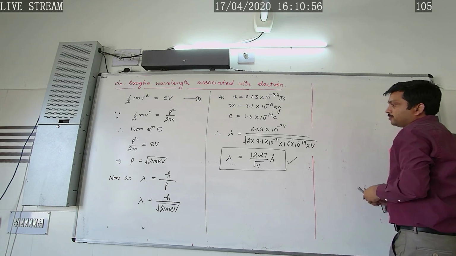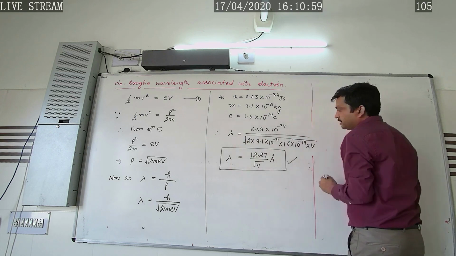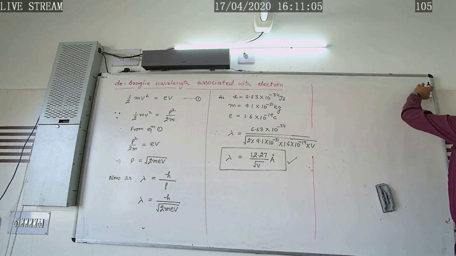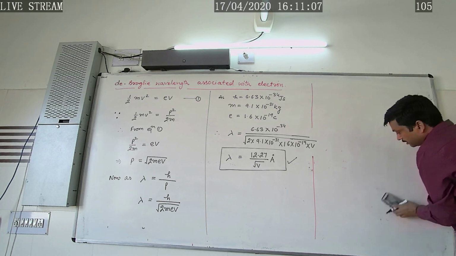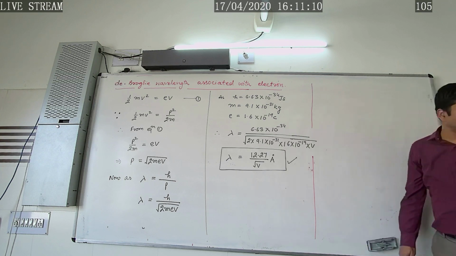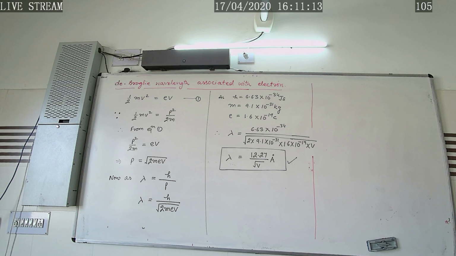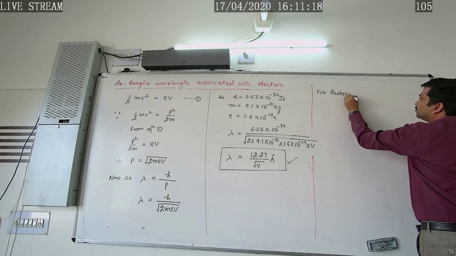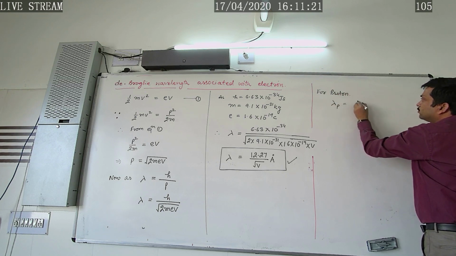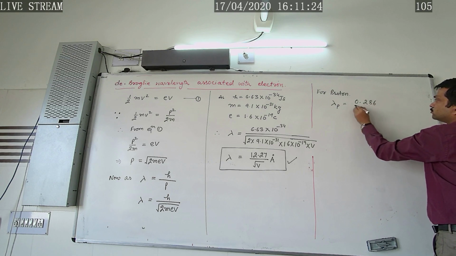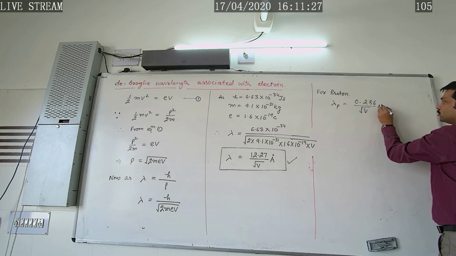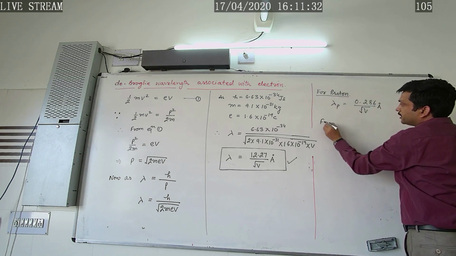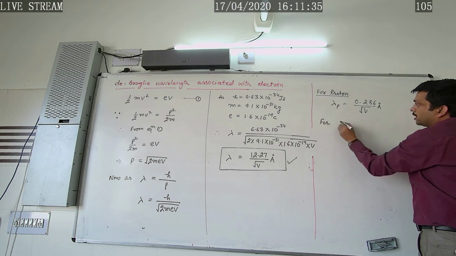If we calculate the de Broglie wavelength associated with the other material particles like proton, like deuteron, or like alpha particle, its value will come out to be, for the proton, lambda p is equal to 0.286 over square root of V angstrom. Mind that every material particle's de Broglie wavelength will be in the form of angstrom.